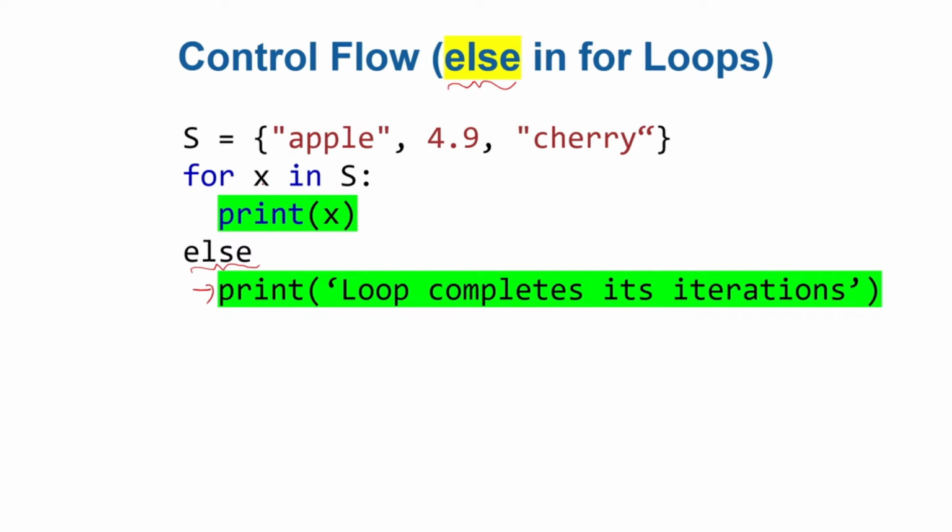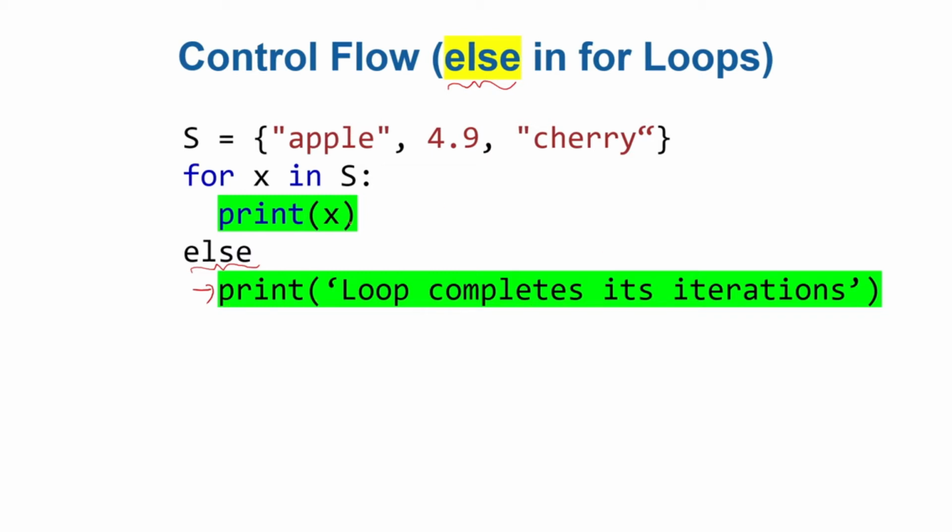We expect that the very first time X will be apple, it will print apple. Next time X will be 4.9, it will print 4.9. Next time X will be cherry, it will print cherry, and the loop ends because there is no item in the set to iterate over. Because the loop finishes its complete iteration, there are expected 3 iterations, and the loop finishes those. Now the else part will execute and you will say, okay, loop completes its iterations.